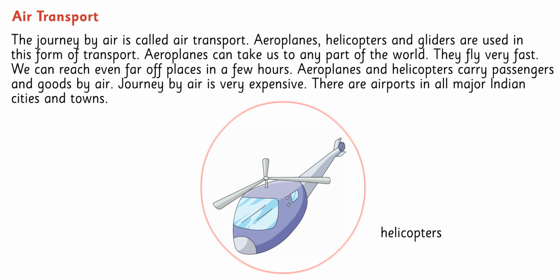Air transport. The journey by air is called air transport. Aeroplanes, helicopters and gliders are used in this form of transport. Aeroplanes can take us to any part of the world. They fly very fast. We can reach even far-off places in a few hours. Aeroplanes and helicopters carry passengers and goods by air. Journey by air is very expensive. There are airports in all major Indian cities and towns.